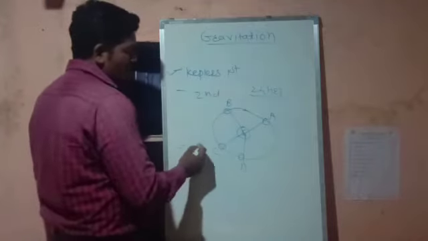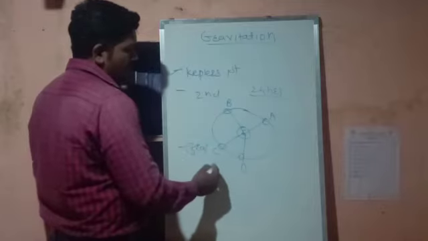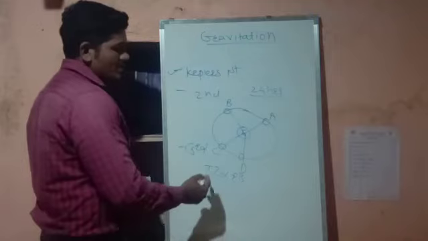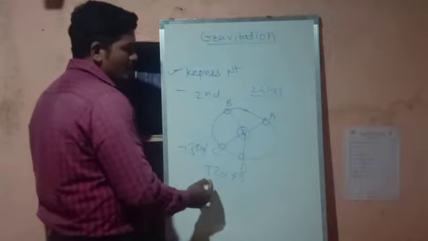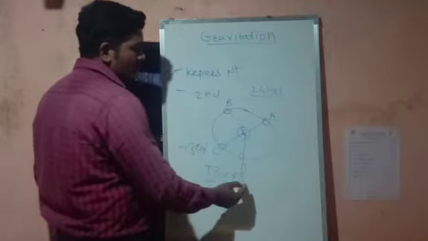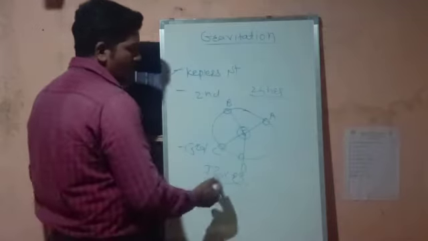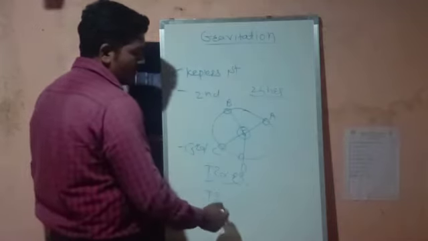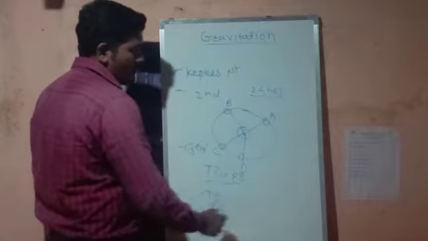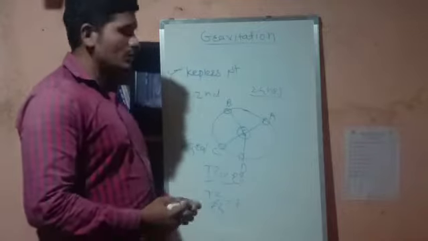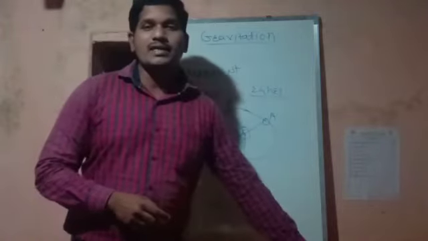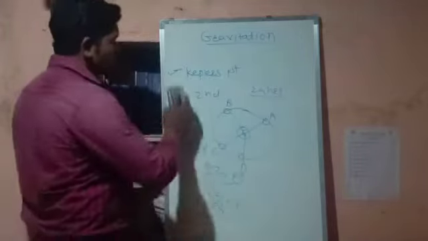What does the third law say? The third law says that T square is directly proportional to R cube, meaning the square of the period of its revolution is directly proportional to the cube of its distance. If you want to remove the proportionality sign, it will be T square upon R cube is equal to k. So in short, we have just revised Kepler's three laws.